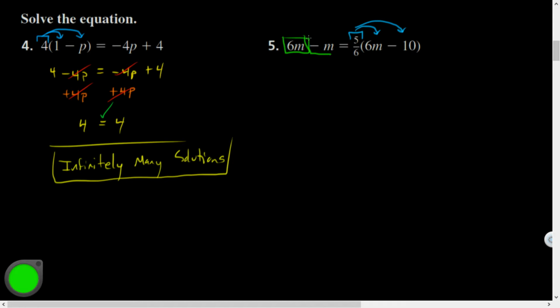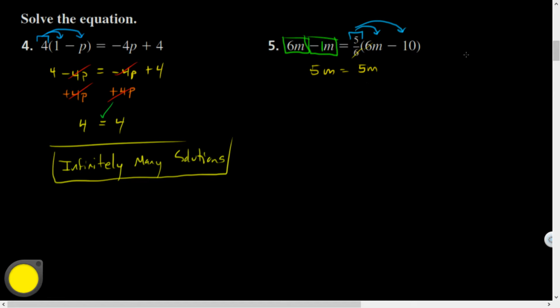Yeah, so 6m minus, how many m's are here? 6m minus 1m is 5m, equals 5/6 times 6m. Those 6's would cancel out, and I'd have 5m.